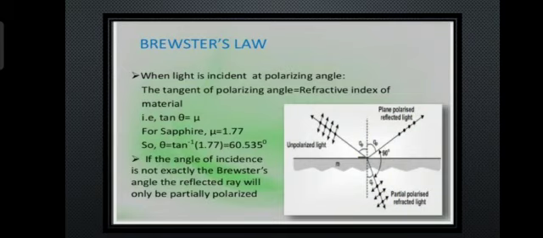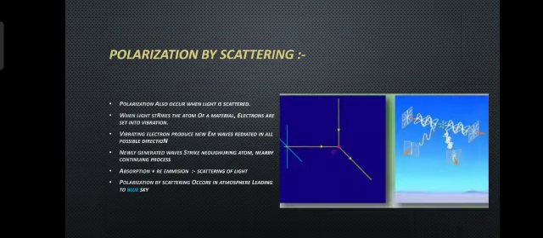Brewster's law: when light is incident at the polarizing angle, the tangent of the polarizing angle equals the refractive index of the material, that is tan theta equals mu. For sapphire, mu equals 1.77, so theta equals tan inverse 1.77, which equals 60.535 degrees. If the angle of incidence is not exactly Brewster's angle, the reflected ray will only be partially polarized.